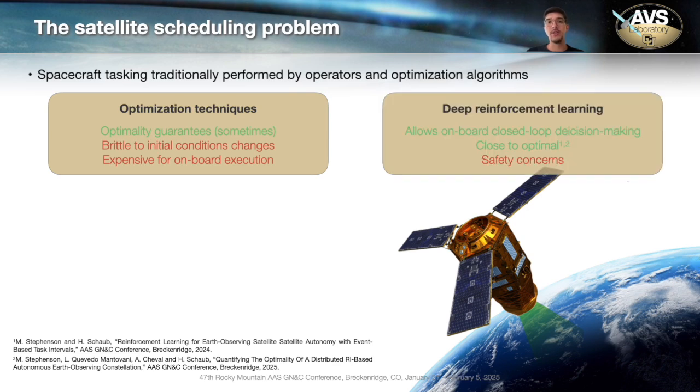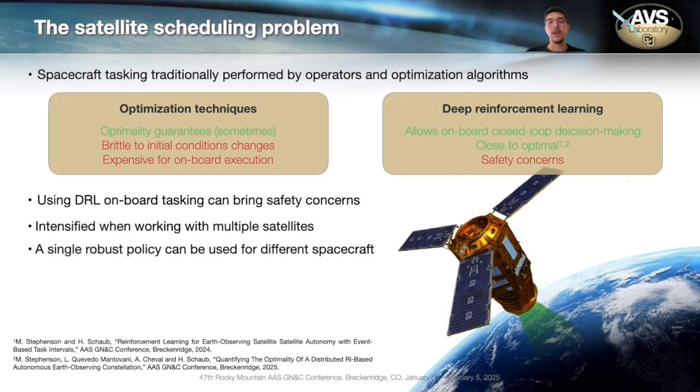On the other hand, we can use deep reinforcement learning that allows for onboard closed-loop decision making and can get solutions close to optimal, but brings some safety concerns. These safety concerns from deep reinforcement learning policies are associated, for example, if satellites are deployed in an environment that is different from the environment they were trained on. Something else is if you use shorter truncated episodes during training, it doesn't really mimic the long-term deployment you have in real life where satellites are in orbit for months and years.